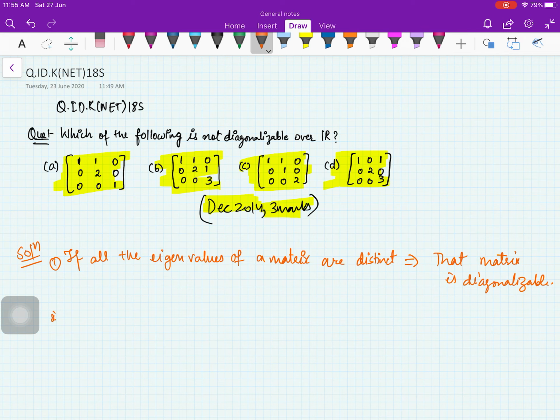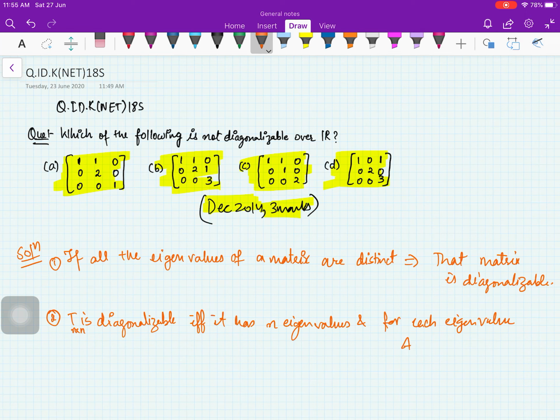Then we have a two-way result which says that T, an n cross n matrix, is diagonalizable if and only if it has n eigenvalues, and for each eigenvalue the algebraic multiplicity is equal to the geometric multiplicity. So these are the two results we have.